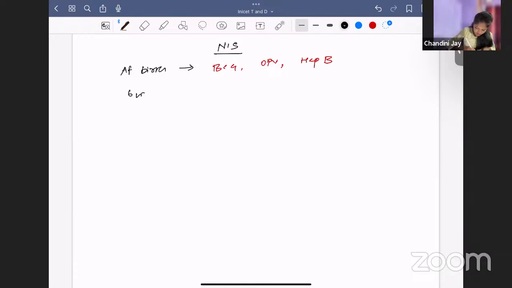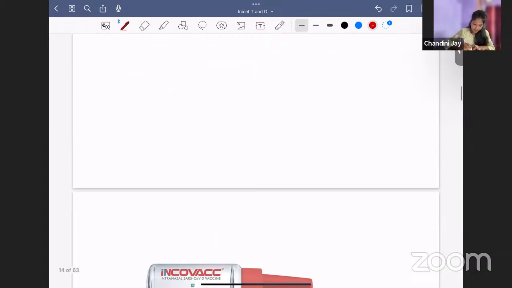Next, we have 6 weeks, 10 weeks, and 14 weeks. So what are the things we are giving at 6 weeks? Pentavalent, first dose. So what is pentavalent? Any idea? What is pentavalent?